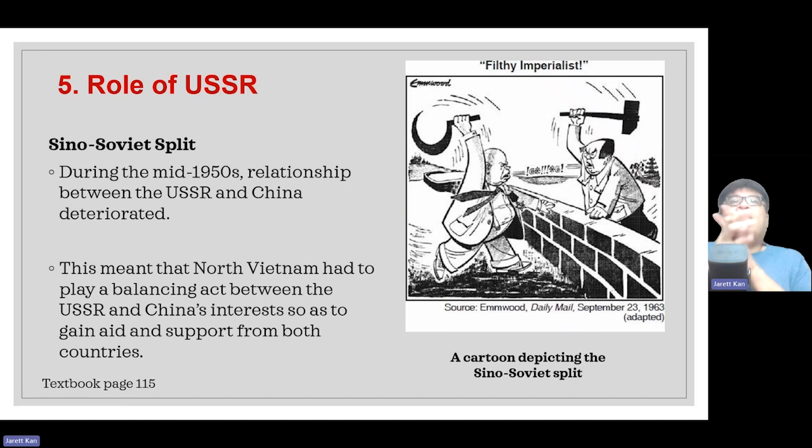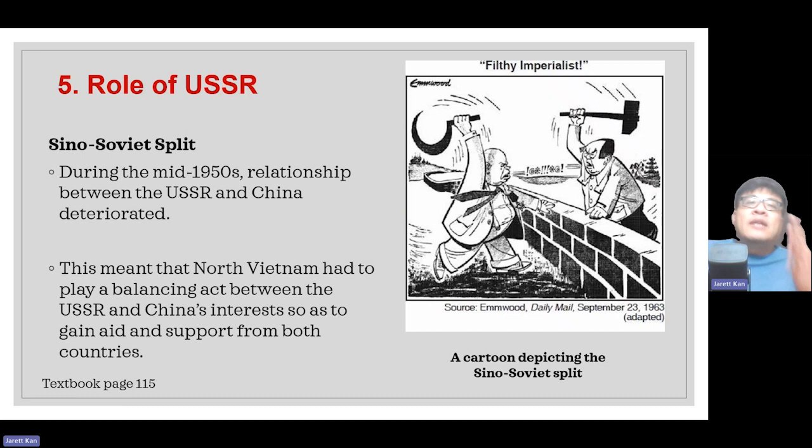What that meant for North Vietnam was that it had to play a balancing act between the USSR and China's interests so as to gain aid and support from both countries. North Vietnam wanted aid from both, but could not be seen as siding with one country over the other, because if it did, the other country might not be happy.